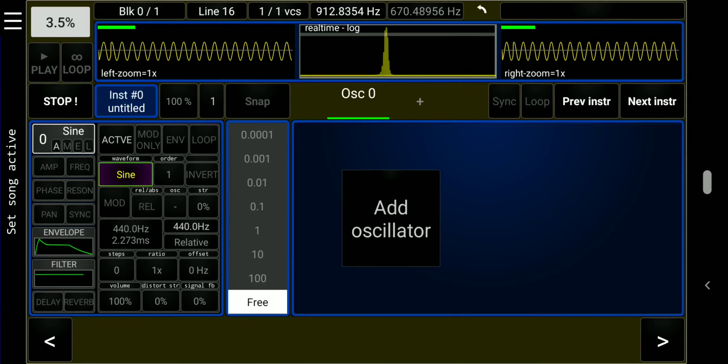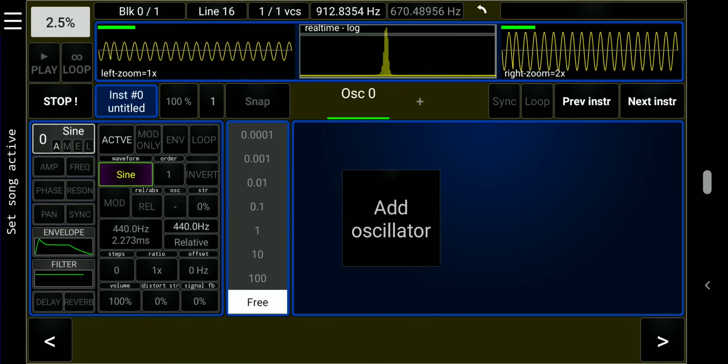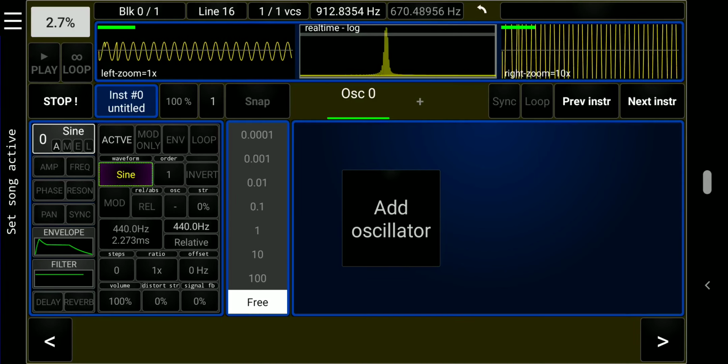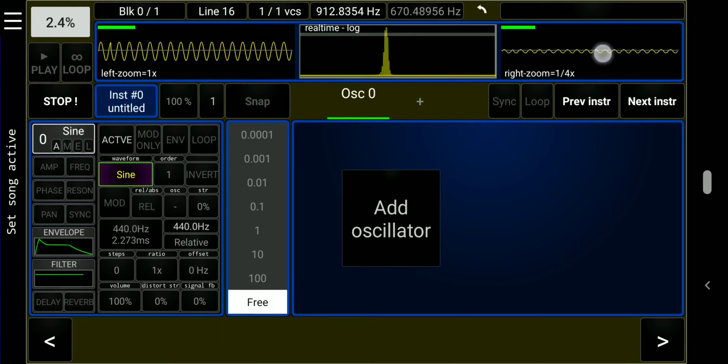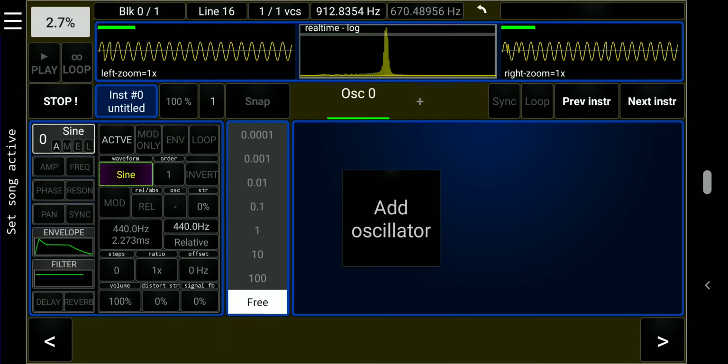We can zoom in vertically on the oscilloscopes by tapping the oscilloscope. Up to 10 times zoomed in, or up to 10 times zoomed out.